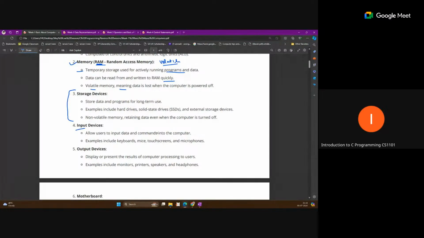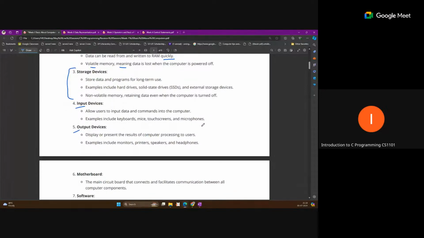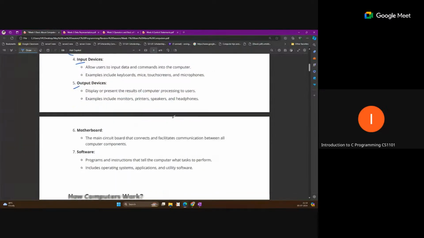Input device and output device. You know that we are giving some input to the computer from a device, maybe a keyboard, mouse, or touch screen. All these things are called input devices, and we are getting some output on some device, so that is called the output device. So these are some very basics of the computer.